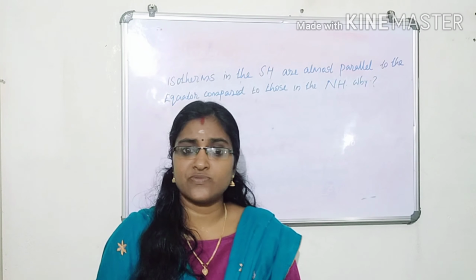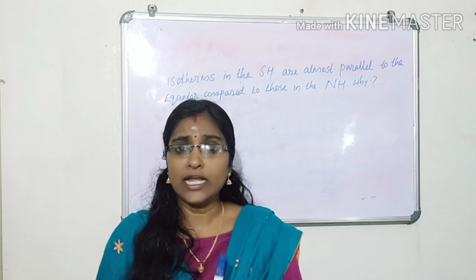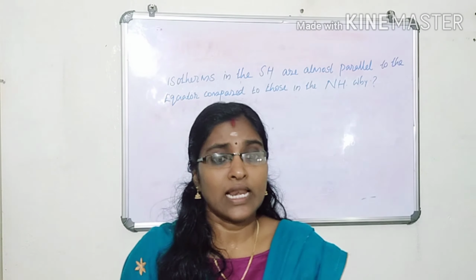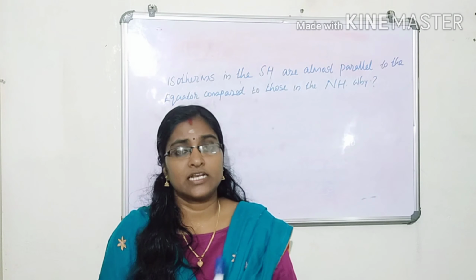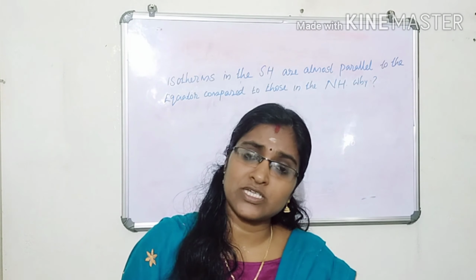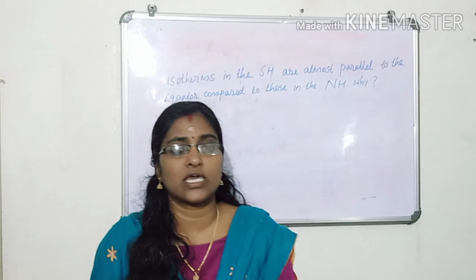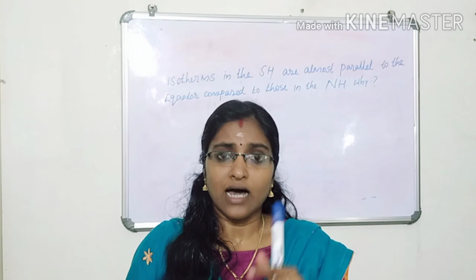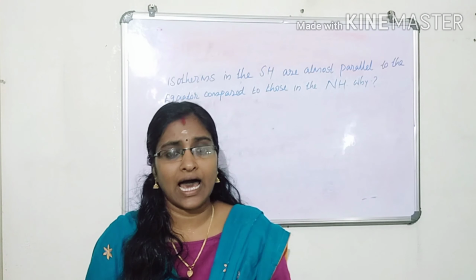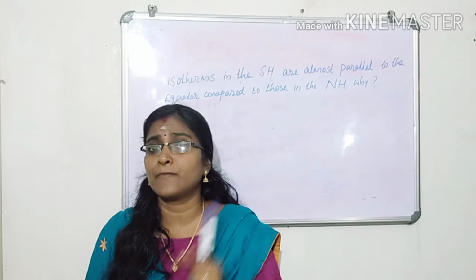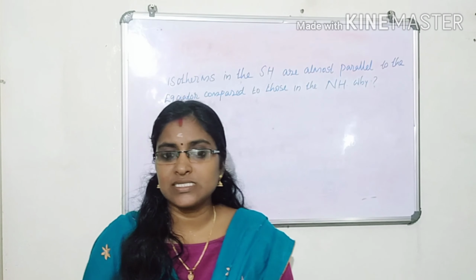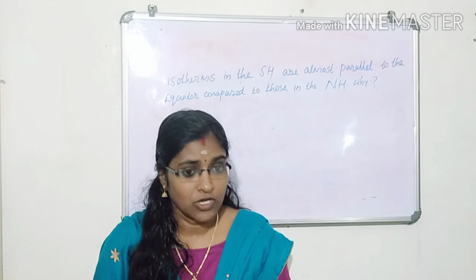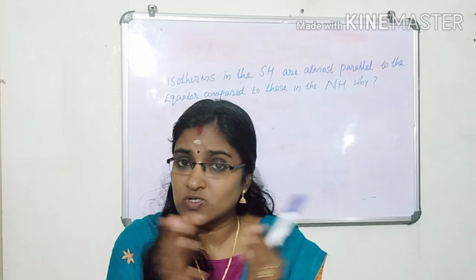In the southern hemisphere, continents are fewer, so there is less inequality in the heating of land. So isotherms in the southern hemisphere are almost parallel to the equator compared to the northern hemisphere. During summer season, high temperature prevails over the land compared to the sea. During winter, the situation is reversed.